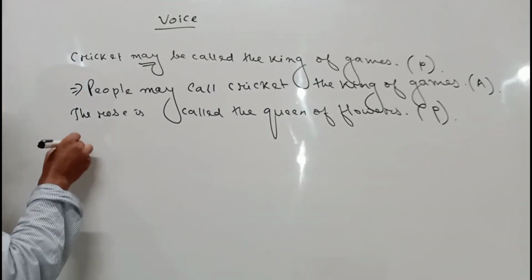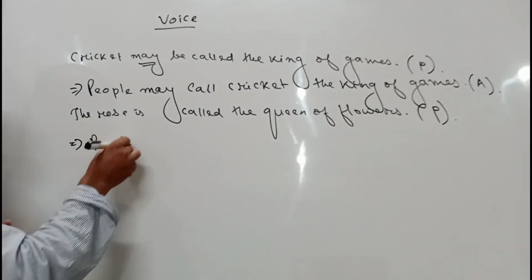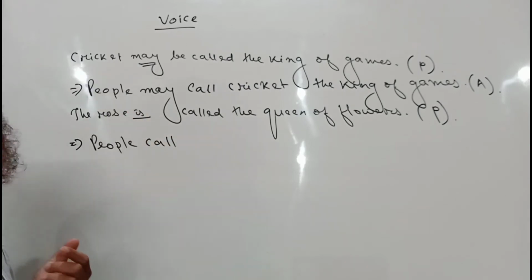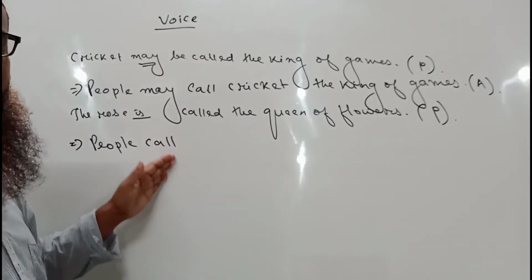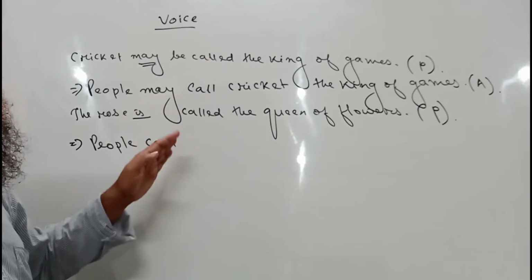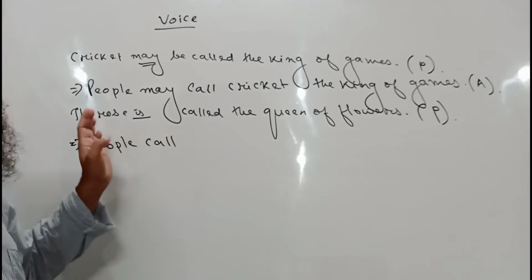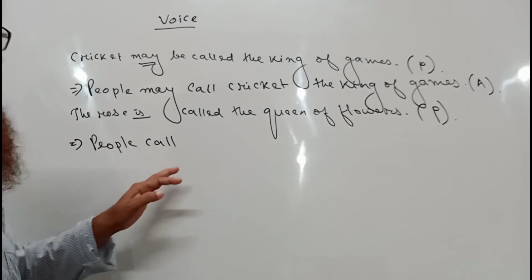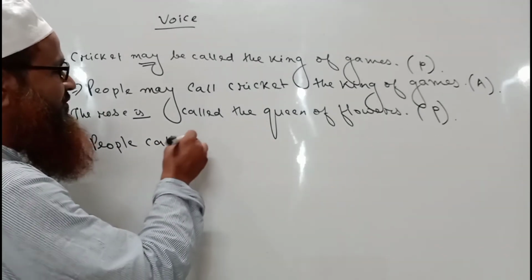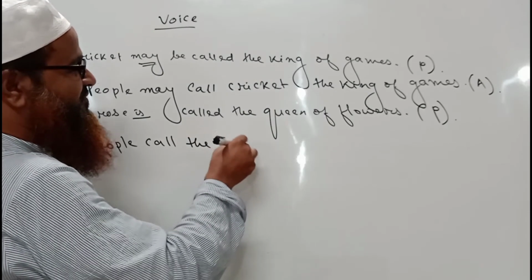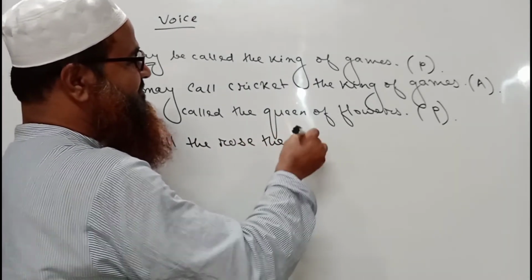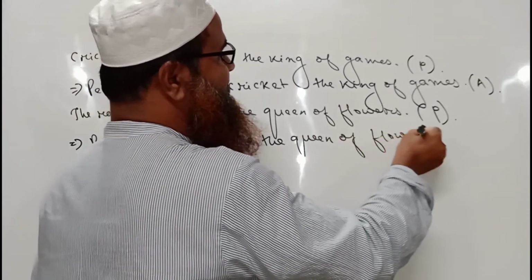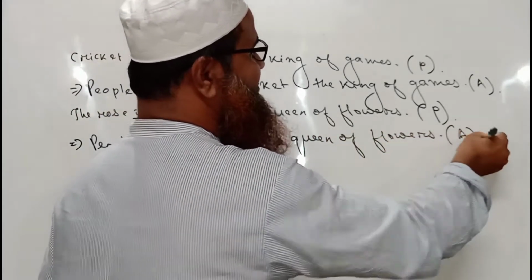So I am writing "by people". People call. Here "is" is the be verb in present indefinite tense. If there is a main verb, then we never use a be verb. So people call. The main verb must be in present tense. So people call the rose the queen of flowers.